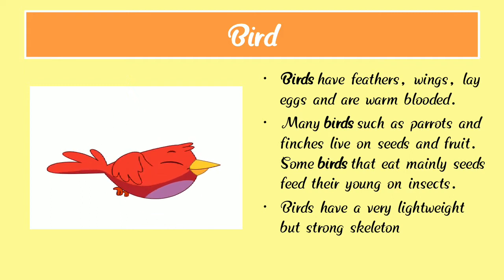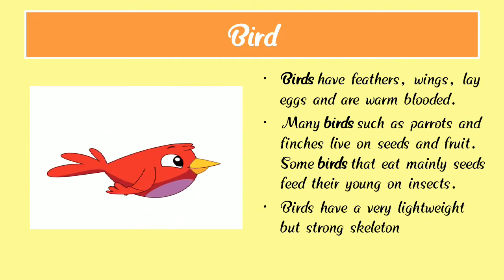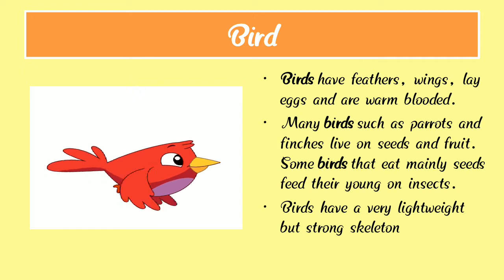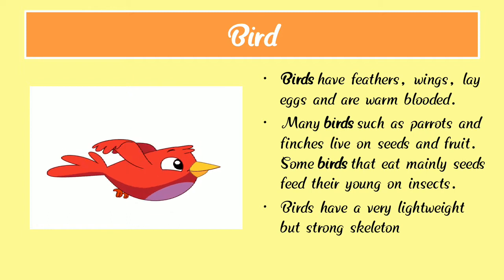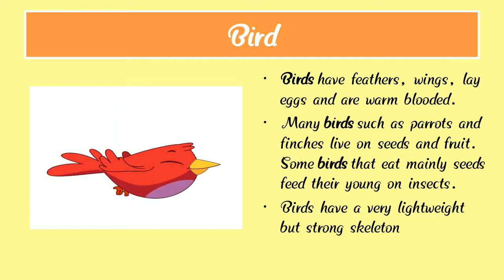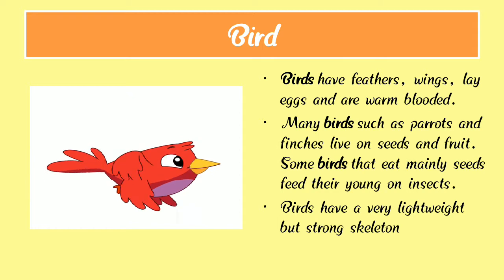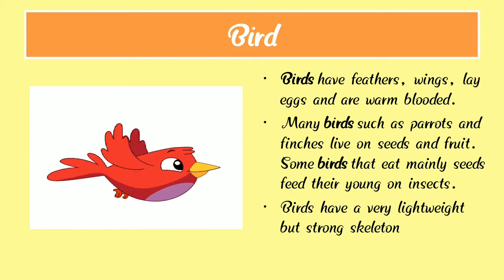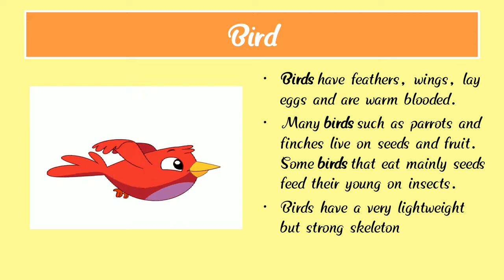Some birds are small and some are big. Some have big feathers and a big tail, and some have small feathers and a small tail. Birds have a very lightweight but strong skeleton.